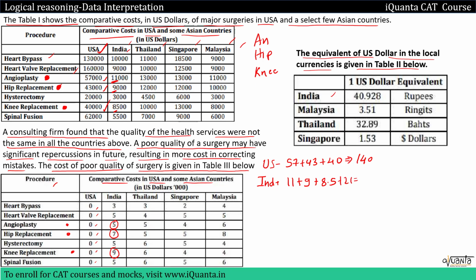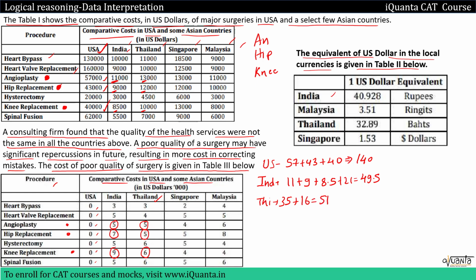So this will give us a total of 49.5. Similarly, I'll check it for one more country and then you can do it by yourself. If we check it for Thailand here, then for Thailand the cost of these surgeries is 13 plus 12 plus 10, which gives us 35,000, and for correction it is 5 plus 5 plus 6, that means 16, which gives us 51,000.